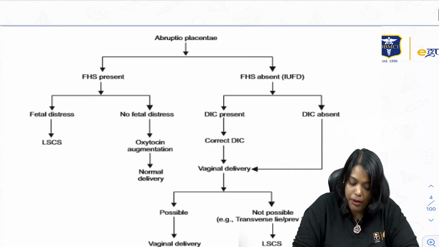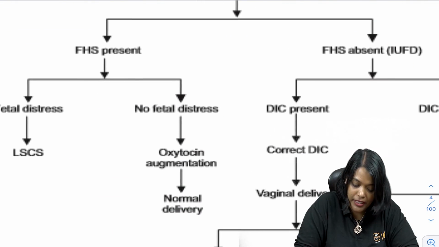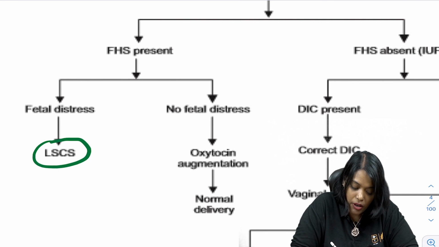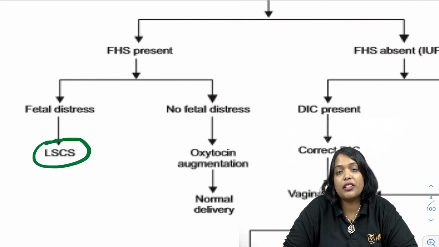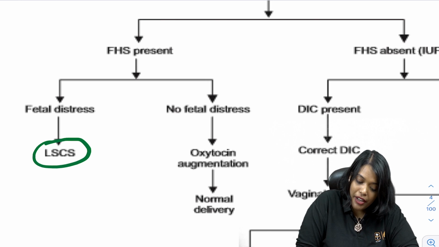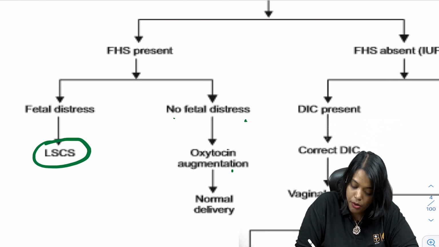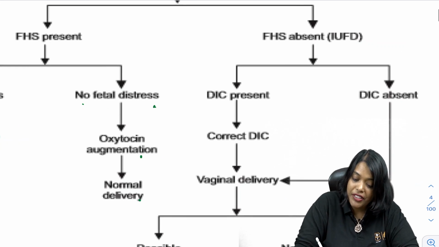Whenever you have abruption and fetal heart rate is present, but if there is a fetal distress, you will go for LSCS. Only in this condition you will go for LSCS in abruption. Only when baby is alive and there is fetal distress, you will go for LSCS. Rest all of the conditions, you will go for vaginal delivery itself. So FHS is present but there is no fetal distress, you give oxytocin augmentation and you do normal delivery. If FHS is absent